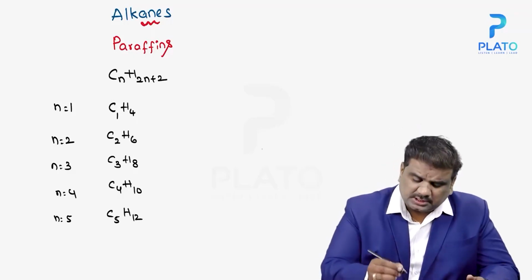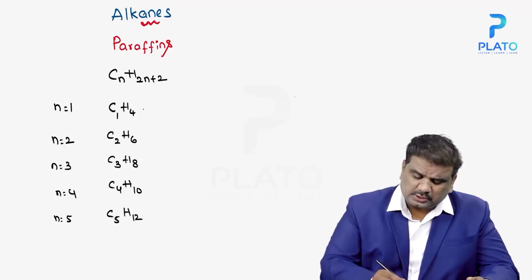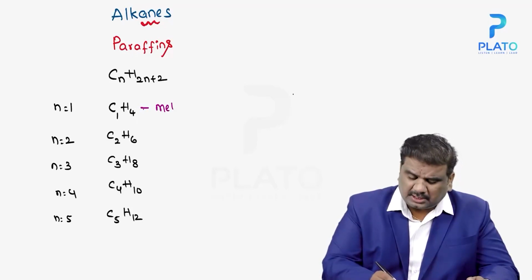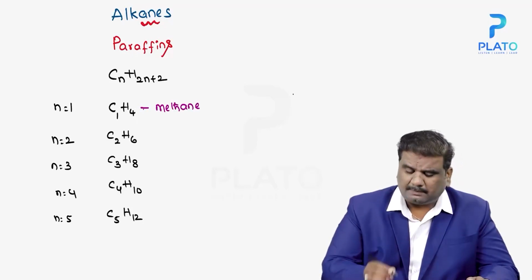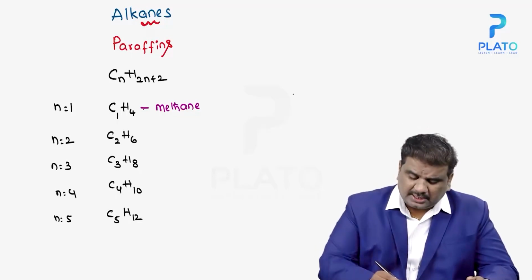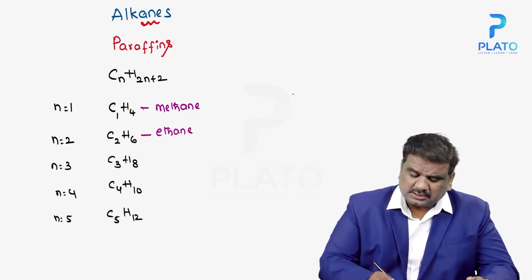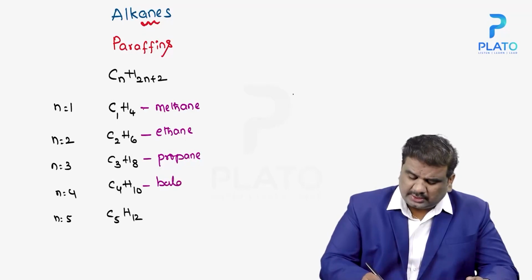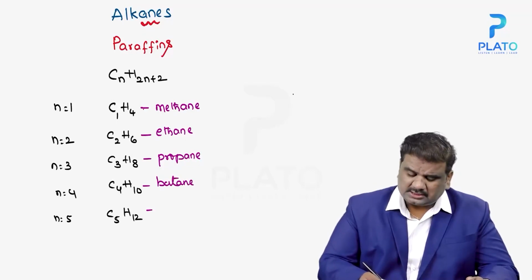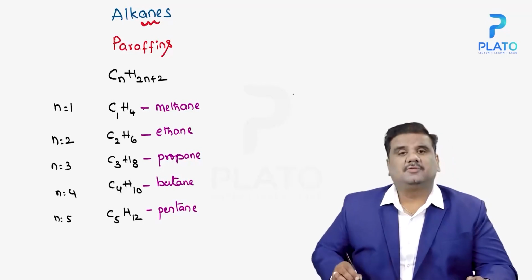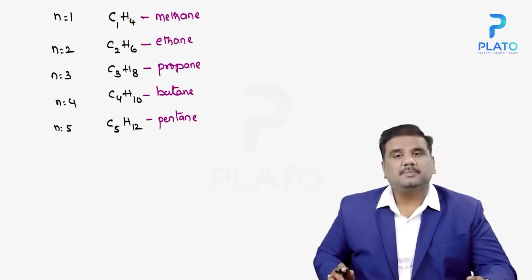CH4 is known as methane. At the same time, C2H6 is known as ethane. C3H8 is known as propane. C4H10 is known as butane. And C5H12 is known as pentane.